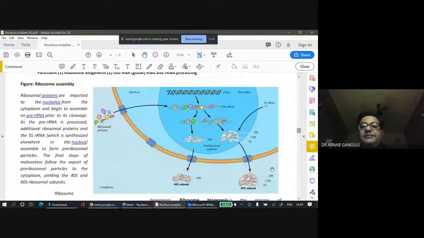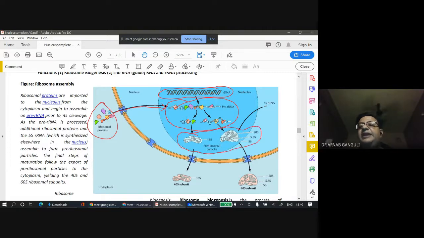Like you can see from here, these are the ribosomal proteins. They enter the nucleus through the pores. It enters over here. Inside the nucleolus, this ribosomal RNA is transcribed, and you can see over here it is being processed. The processing takes place, and it breaks down into units.